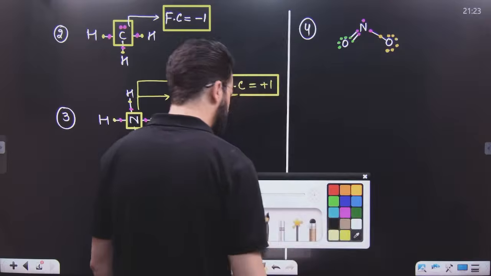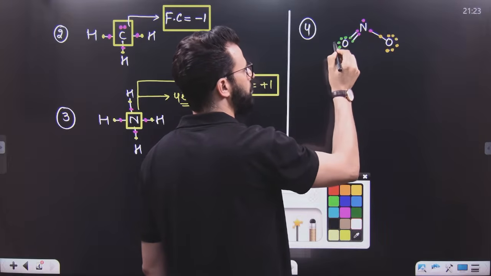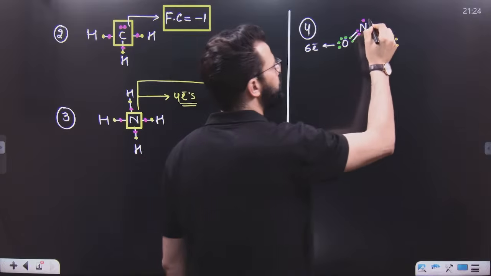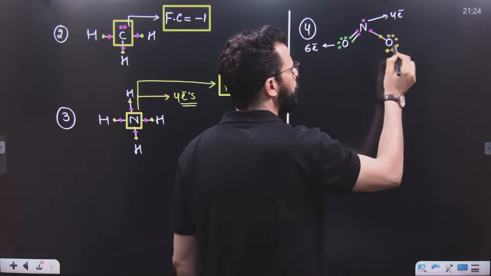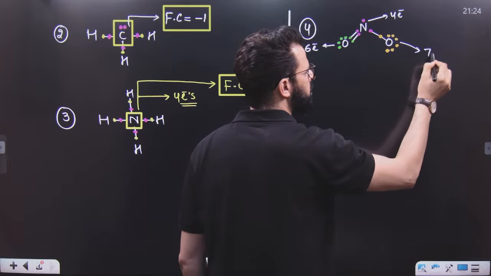Now, let me tell you that this oxygen contains 1, 2, 3, 4, 5, 6 electrons. That means this is having 6 electrons. What about this nitrogen? 1, 2, 3, 4. This is having 4 electrons. What about this oxygen? 1, 2, 3, 4, 5, 6, 7. This is having 7 electrons.